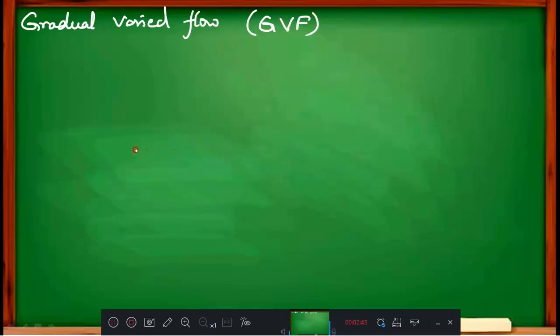Right. Now we have two derivations here. One is the differential equation for gradually varied flow, and the second one is the length of the backwater curve. These two derivations we will do in this class. Before that, first some theory and some diagram we need to consider. Look here, this is our diagram.